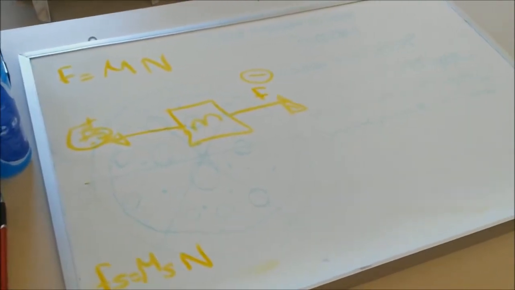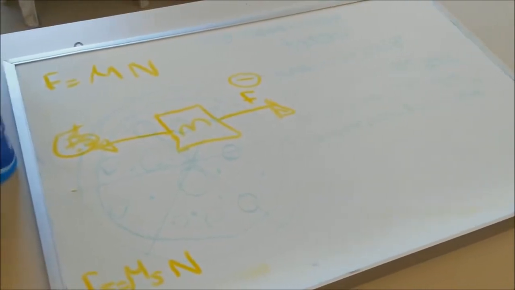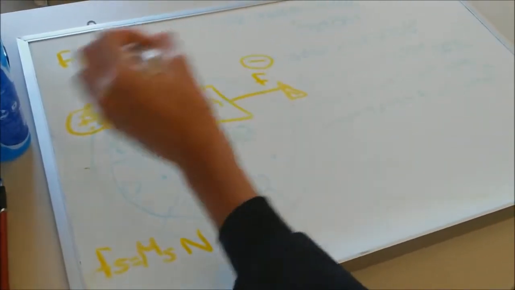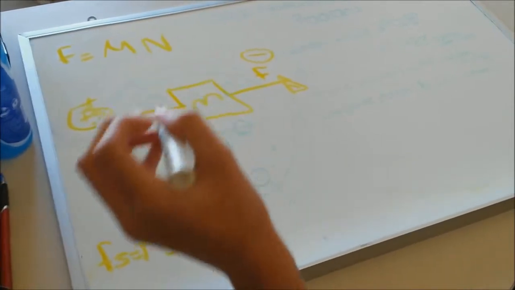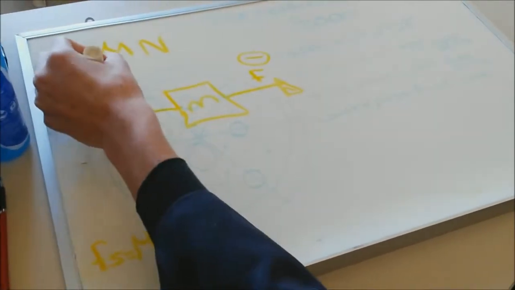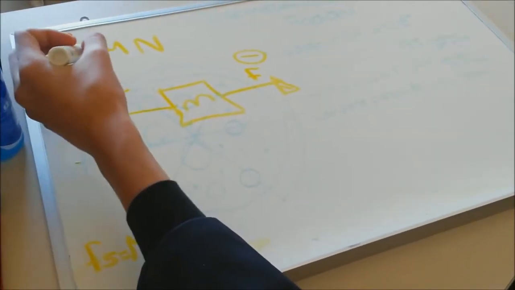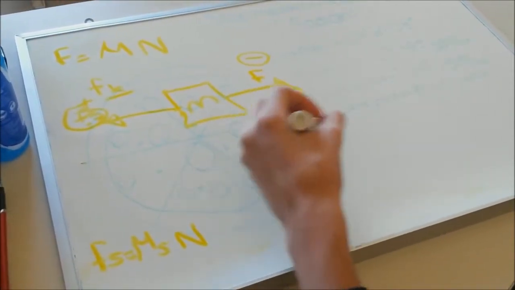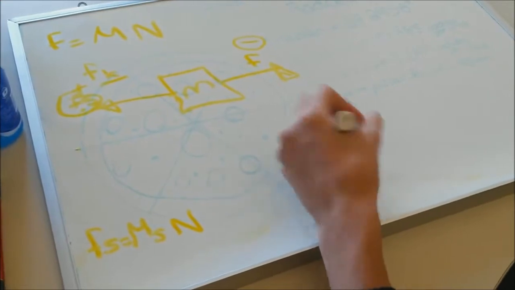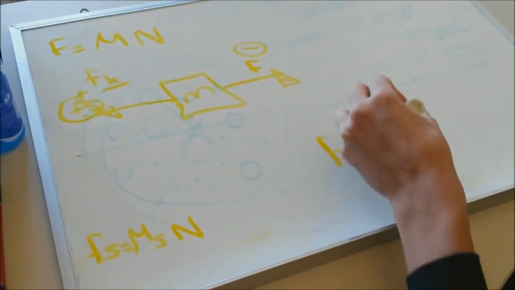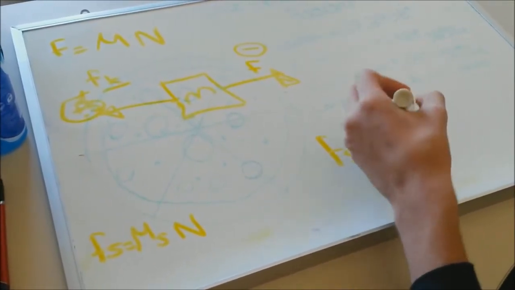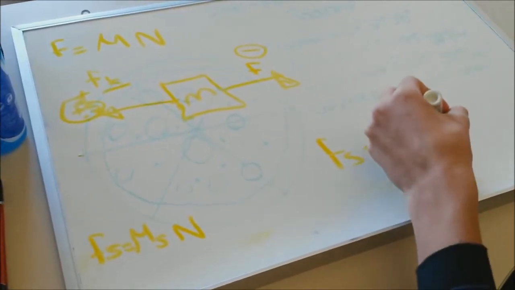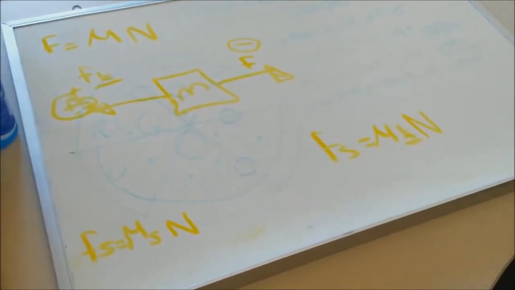When the exerted force F on an object is greater than the friction, the object moves, and the friction is called kinetic friction. Kinetic is movement. To calculate this, kinetic friction equals the kinetic friction coefficient times the normal force.